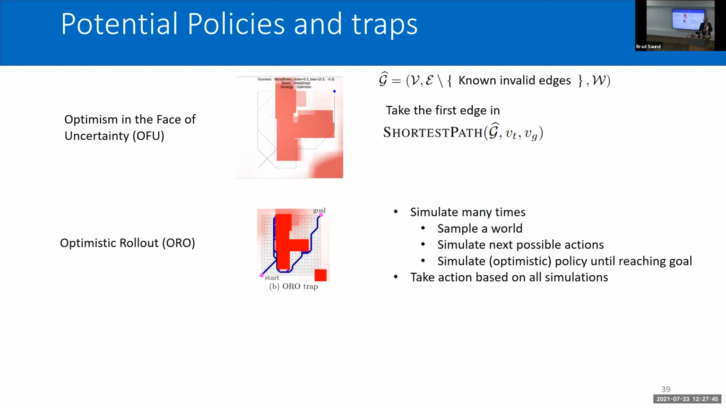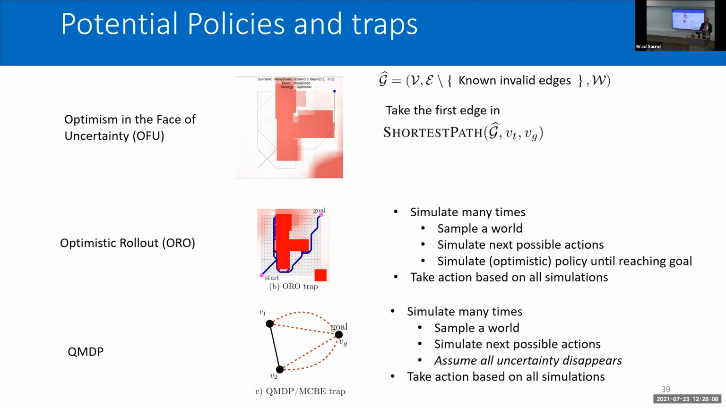We can do a bit better by instead using rollout policies. Basically, we can sample a potential world, simulate next actions, and then follow a policy until we reach the goal. This can get us better actions, but still, we can't look that far ahead using this approach. And the farther we look ahead, the more computationally expensive it is.